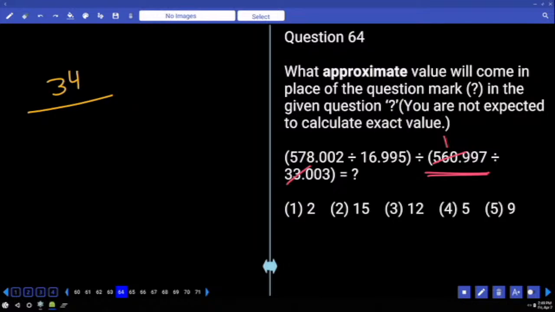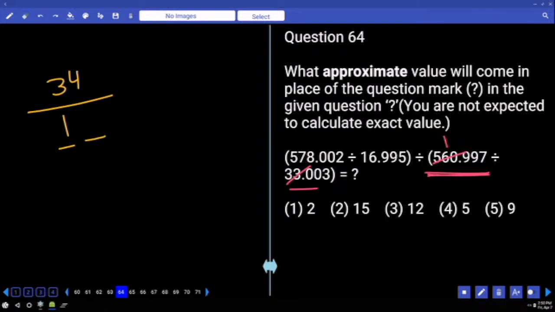Look at your options. That is 33 ones, 33. 230 is done. Approximately 7 times, which is equal to 2. But I was telling you, numerator is 34, you are sure about it. And in the denominator, when you calculate 560 by 33, you know that you are going to get 2-digit number.